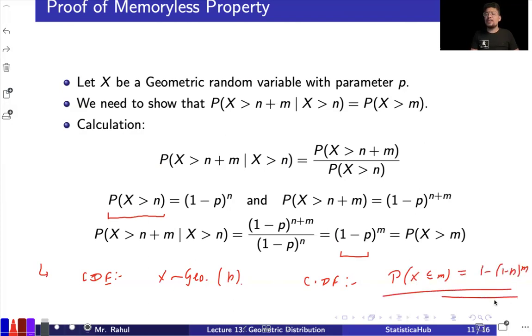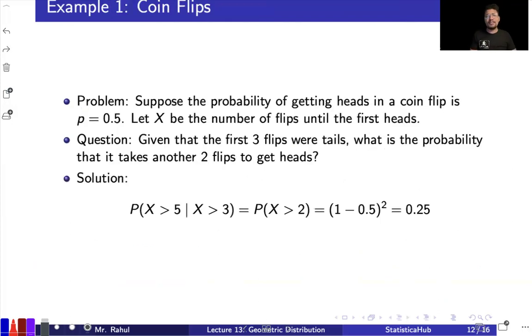So just remember this part also, that the CDF for the geometric distribution will be looking like this. These are the properties. This is the most important property, the memoryless property in the context of geometric distribution. Okay, moving ahead, then we have some examples.